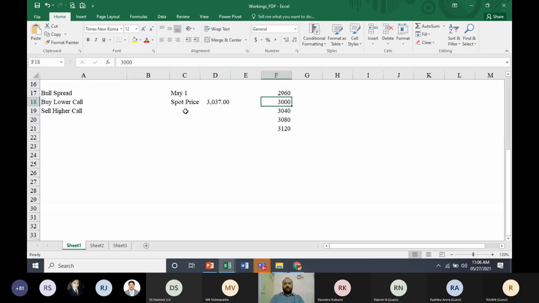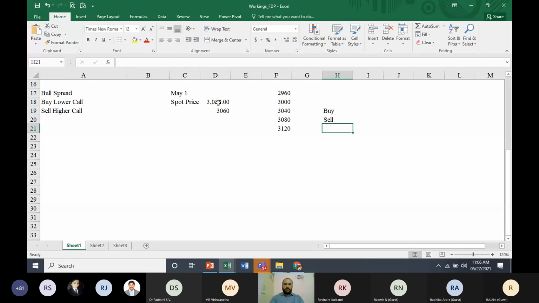Now you need to decide. You know that bull spread is like, you want to buy one call option and sell one higher level call option. A higher level call is nothing but an OTM, out of the money call option. So let us assume you're expecting this stock to go up to 3,060 by expiry, not beyond that. So you can buy this 3,040 call option. Since you're not expecting it to go beyond 3,080, sell this 3,080 call option.